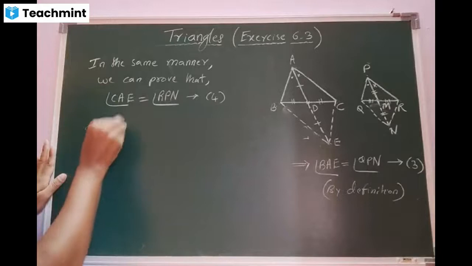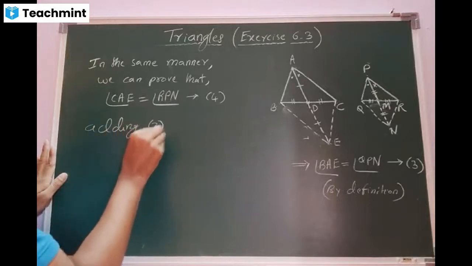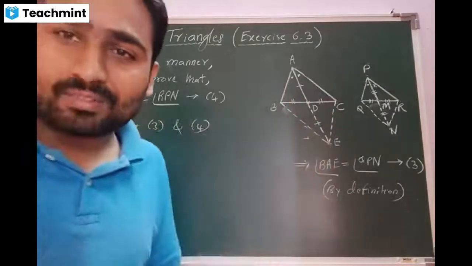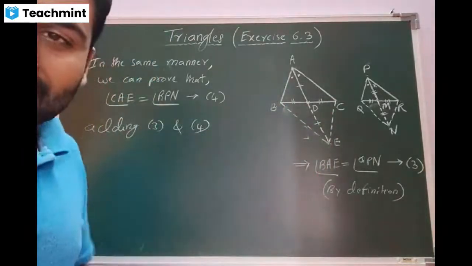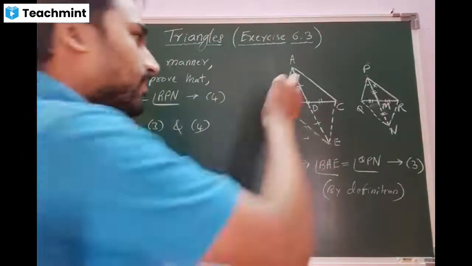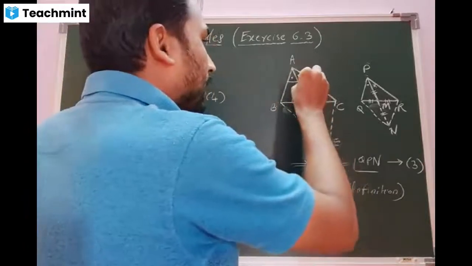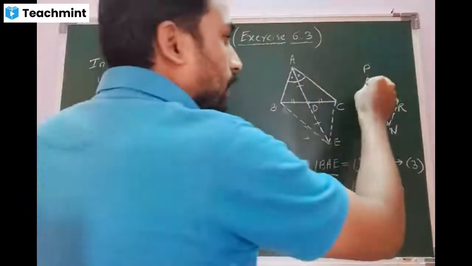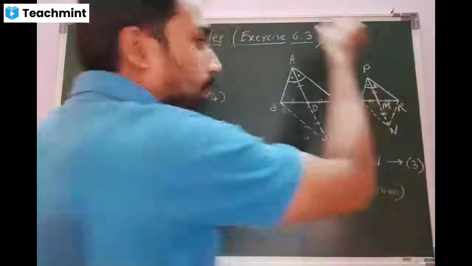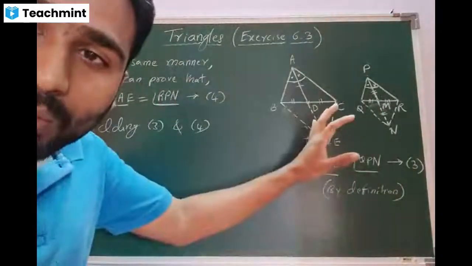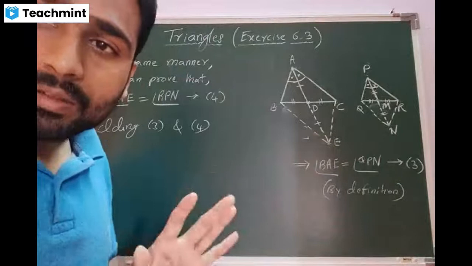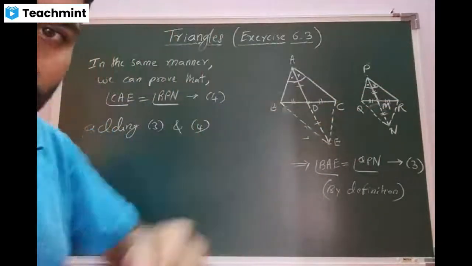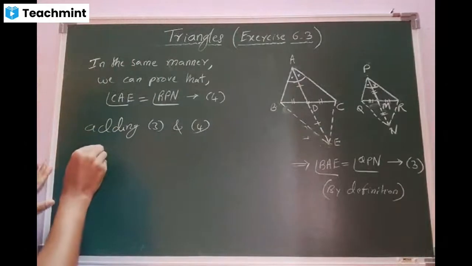Adding equations 3 and 4. Students, can anybody tell what is the reason to add 3 and 4? To get the whole angle, sir. A whole angle which belongs to the triangle ABC, whole angle which belongs to the triangle PQR. Somewhere now we can take a deep breath. We are at the ending point. Clear, beta? Yes, sir.